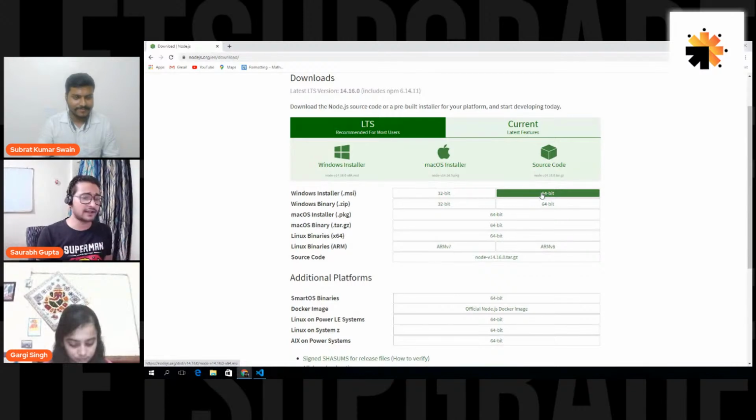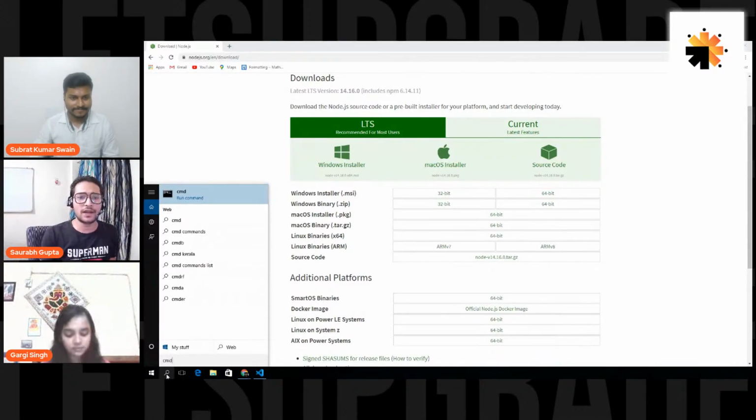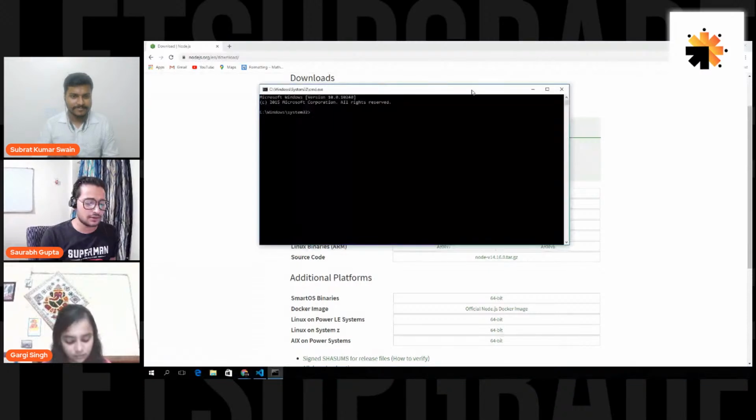And to confirm that it is there on your PC, after installing Node.js, you can open a command prompt. Okay? I hope you can see my font here. So you can open a command prompt, and then